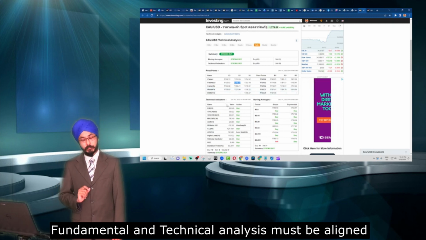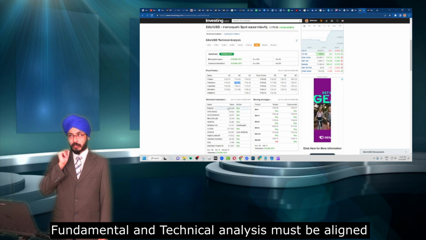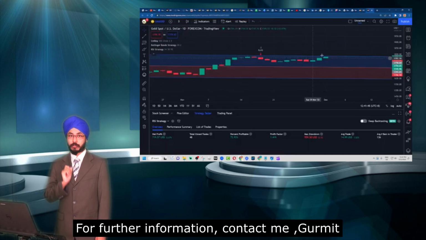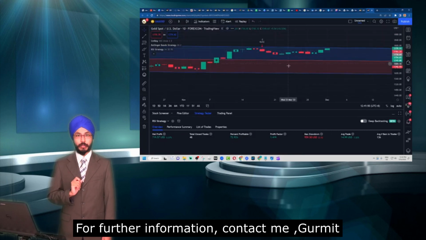It is very important to align your fundamental analysis and your technical analysis together in order for you to get the right trade in the market.